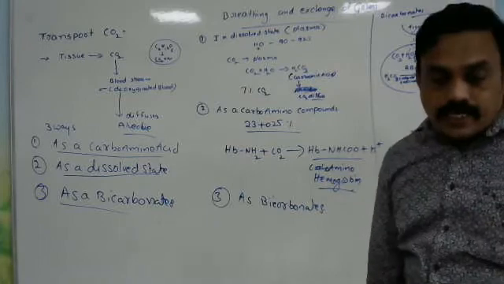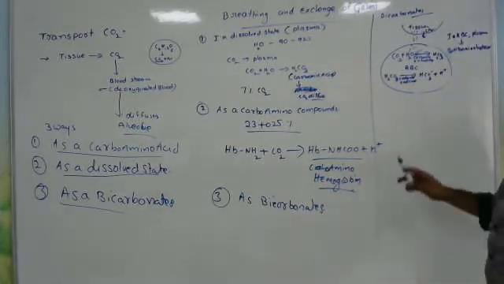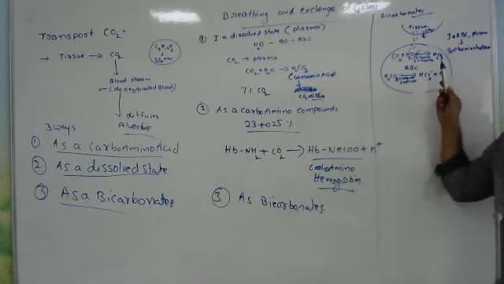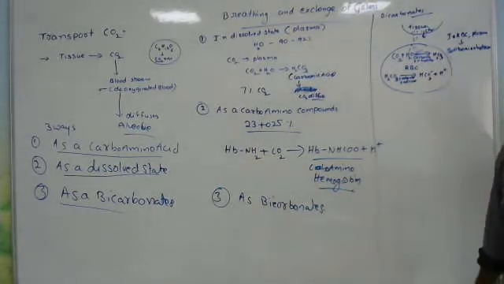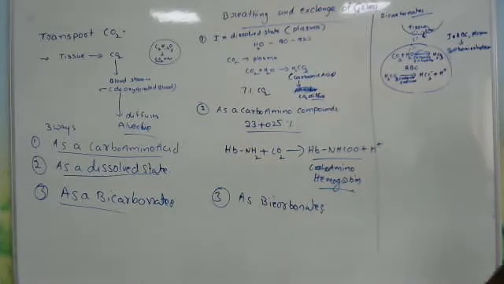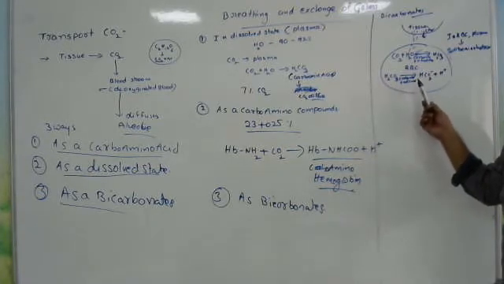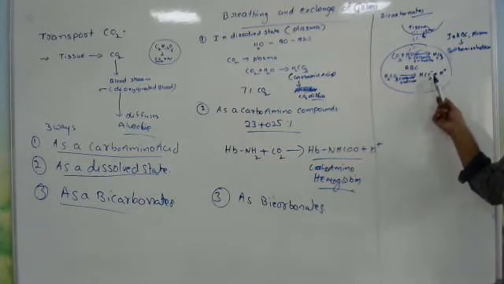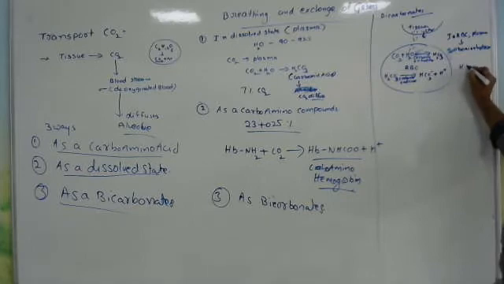In the RBC, it reacts with water molecules and, in the presence of carbonic anhydrase, forms H2CO3, carbonic acid. This carbonic acid, in the presence of carbonic anhydrase, is catalyzed into HCO3 minus. What is HCO3 minus? These are called bicarbonates.